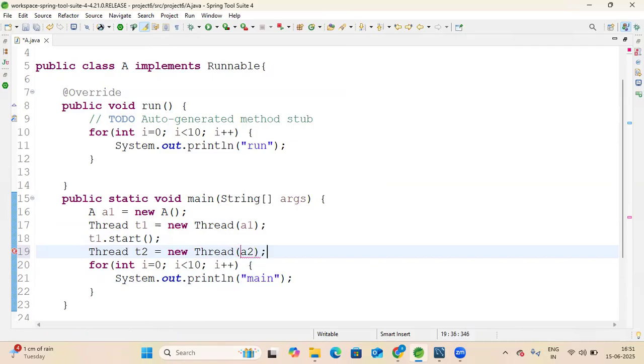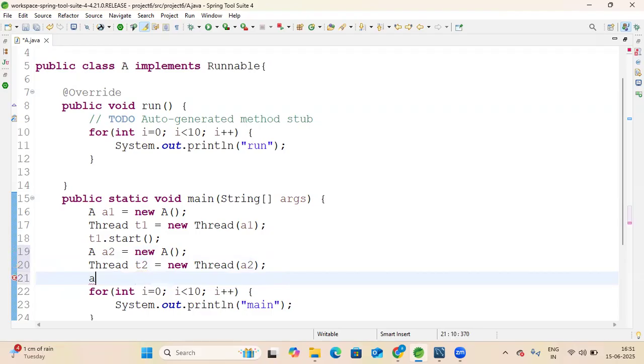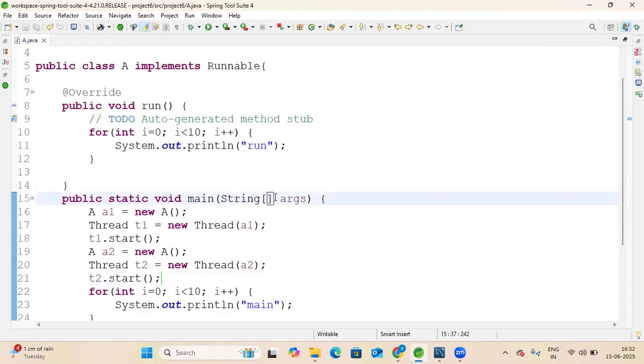I will create one more object, a2 equal to new A, and I will again start the thread, t2.start, the start method, and run.